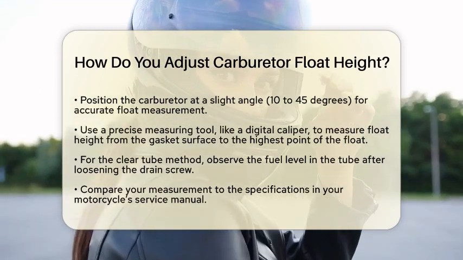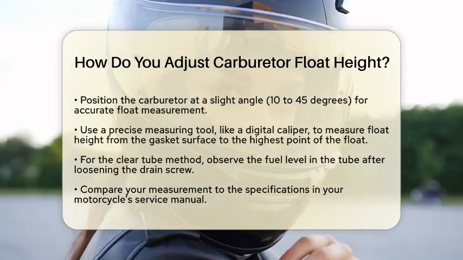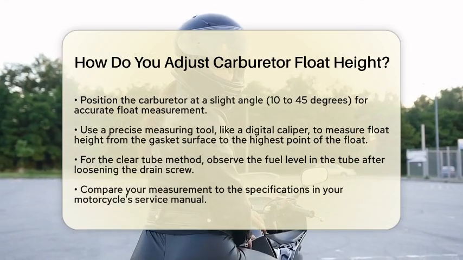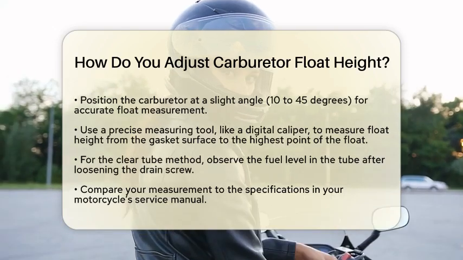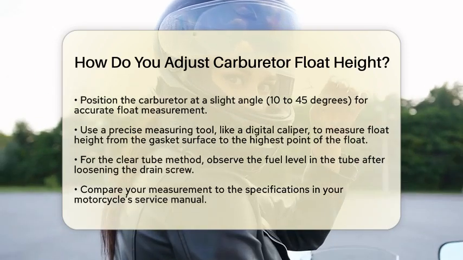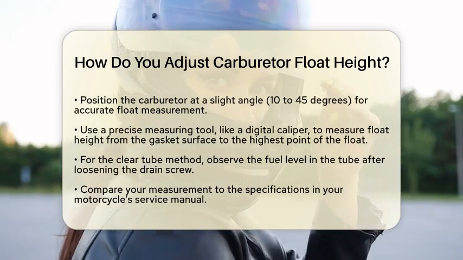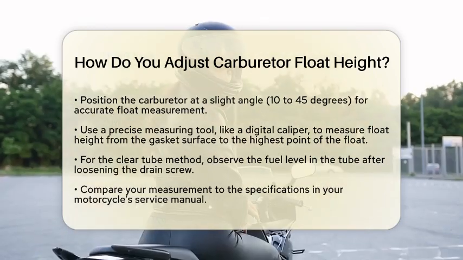Next, position the carburetor as it would be on your motorcycle. Tilt it slightly, usually between 10 to 45 degrees. This position allows the float to settle naturally, simulating real operating conditions for an accurate measurement.